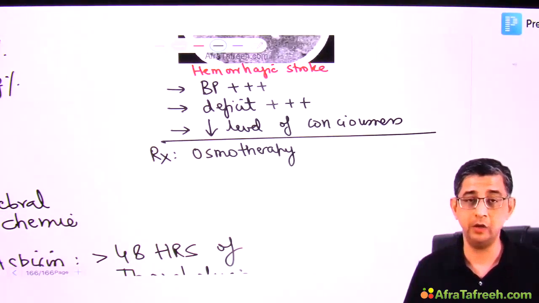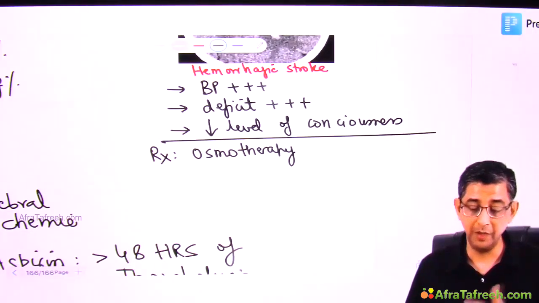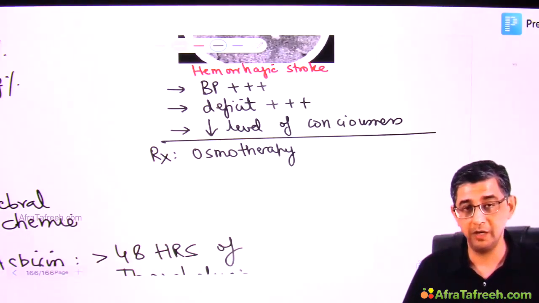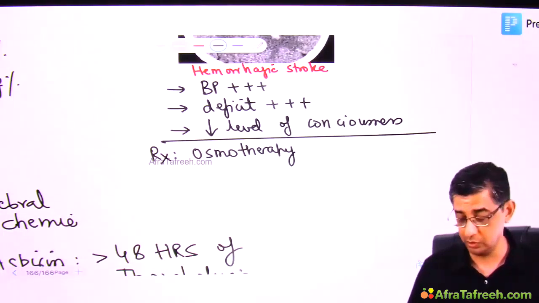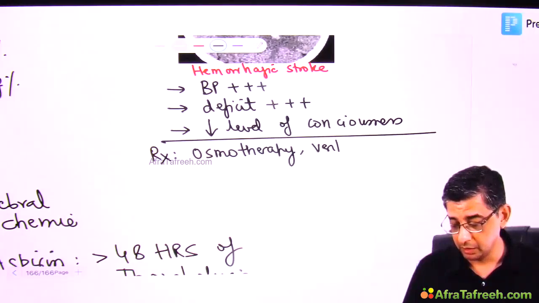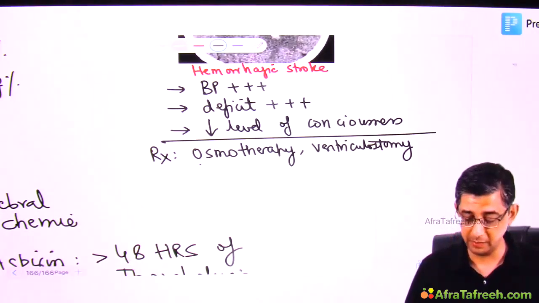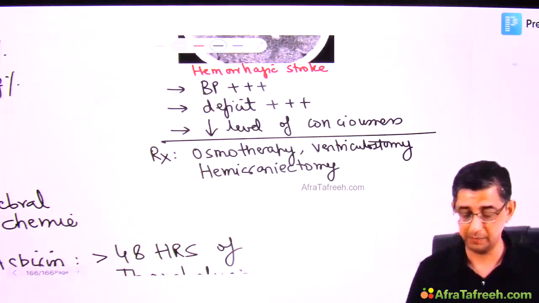Well, can you use mannitol in a person of brain hemorrhage? Yes, you can use mannitol because now the bleed has stopped due to the tamponade effect. If it's an active bleed, we do not give mannitol, but now the bleed has already stopped. So we definitely now need to lower the pressure in the brain using osmotherapy. Another approach is to perform a ventriculostomy in the patient, which is discussed in the topic of raised ICP that I have taken separately. And in some cases, in spite of ventriculostomy, the pressure is not controlled. You might have to go in for a decompressive hemicraniectomy.